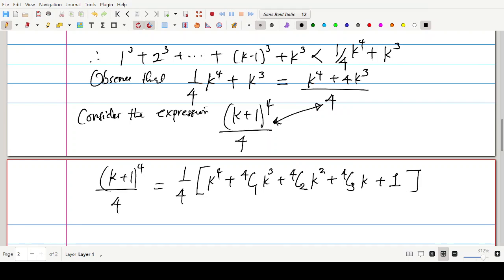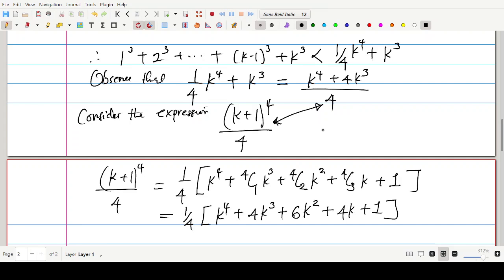Now look very carefully. This can be equally written as 1 over 4, k to the power 4, plus, now 4 combined 1 is 4, so we have 4k to the power 3, then plus 4 combined 2 will give us 6k squared, plus 4 combined 3 is still 4k, then plus 1.